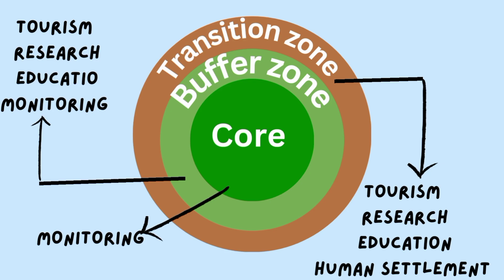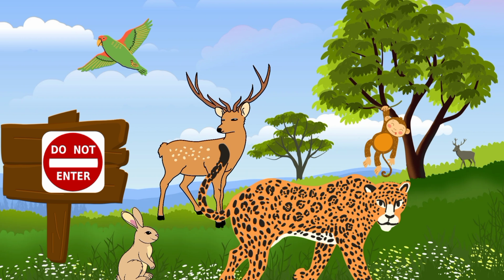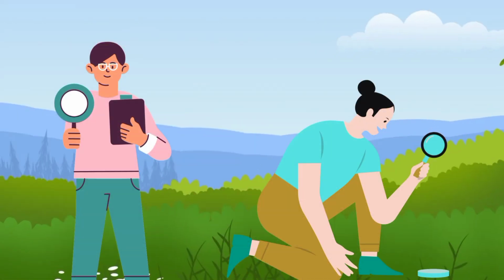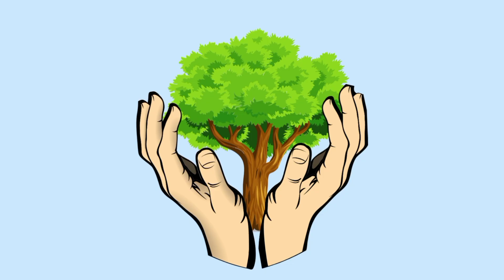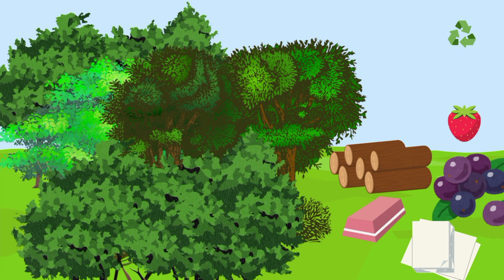It consists of 3 zones. In the core zone, human activities are strictly restricted. In the buffer zone, which surrounds the core zone, limited human activities which are compatible with the conservation program are allowed, such as research or education, etc. The transition zone is the outermost zone where sustainable human activities are allowed. And apart from this, various afforestation programs can be taken up to reduce the pressure on the natural forests.